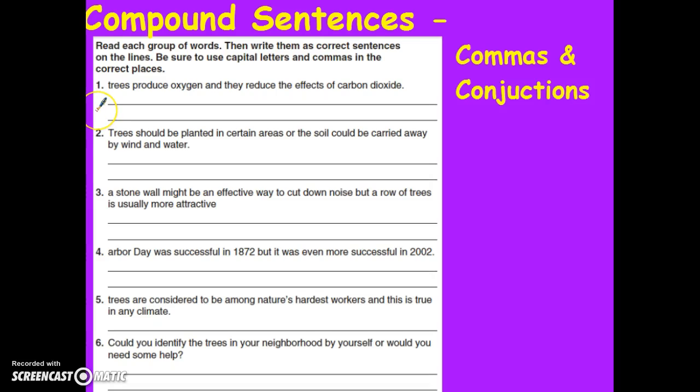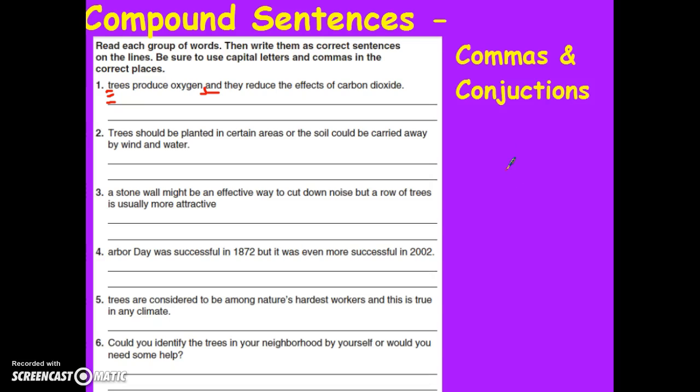So the first sentence says, trees produce oxygen and they reduce the effects of carbon dioxide. Well, since we're working on conjunctions and I know that and is a conjunction, I am going to make sure that I have two simple sentences here and then decide if I need to put a comma before the word and. Let's start by capitalizing the word trees. So on your paper you should have capitalized the T in trees. Trees produce oxygen is a complete sentence. They reduce the effects of carbon dioxide. That is also a complete sentence. So you should have added a comma after the word oxygen because and is your conjunction.